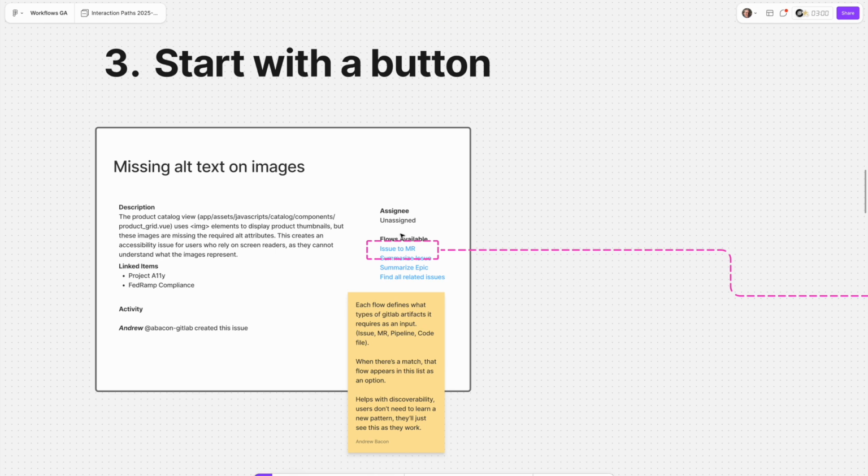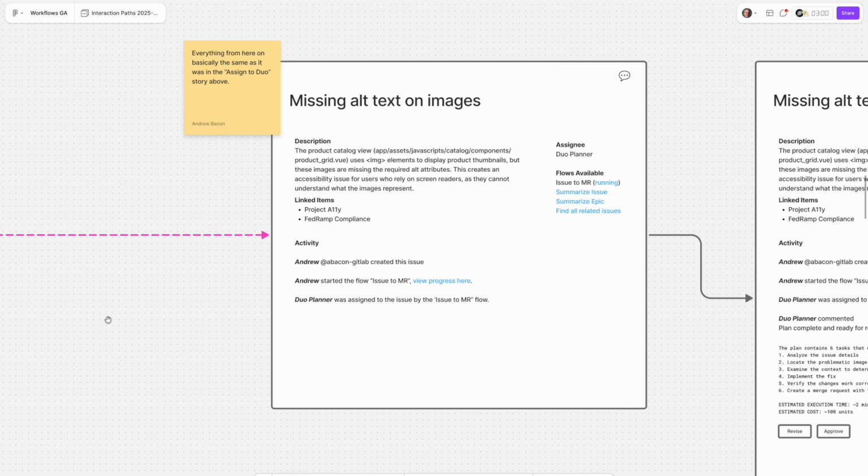So here the user just says, hey, go ahead and do this issue to MR. Maybe I've gone through that process with the chat before, and now I just know that button's here. I want to skip past the back and forth and just get to it. Great. And after that, it's very much the same story we told before, right?